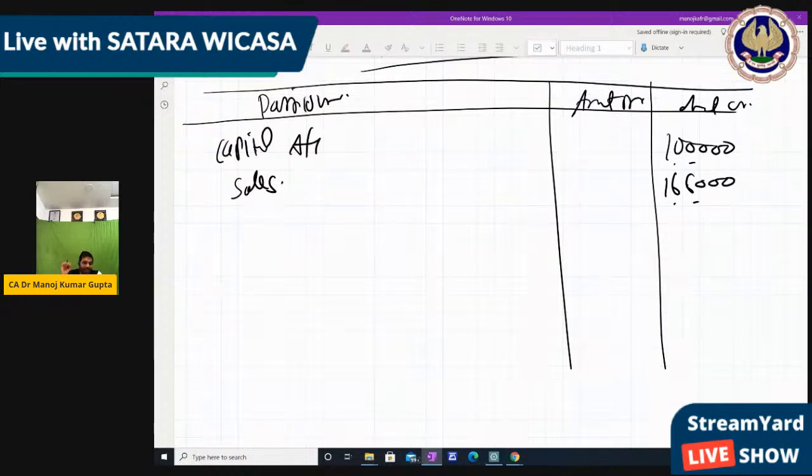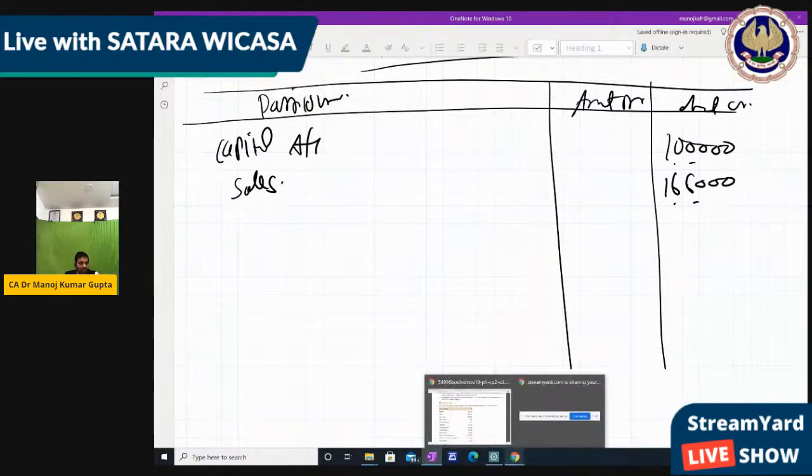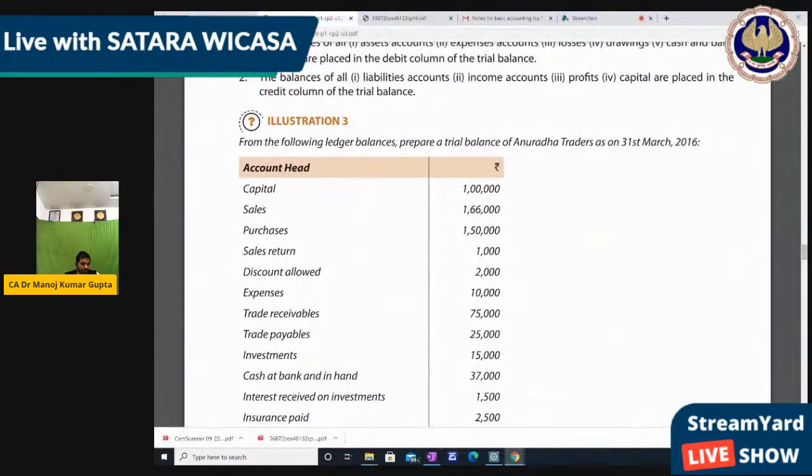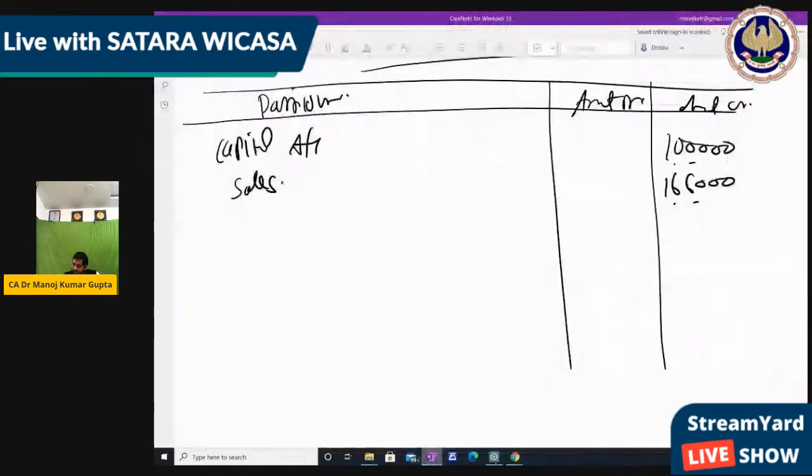We have to just write the balances. Then next, purchase 1,50,000, sales return 1,000. So purchase has a debit balance. How much? 1,50,000.